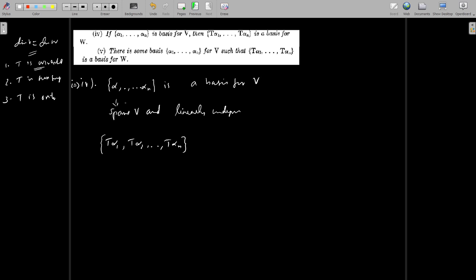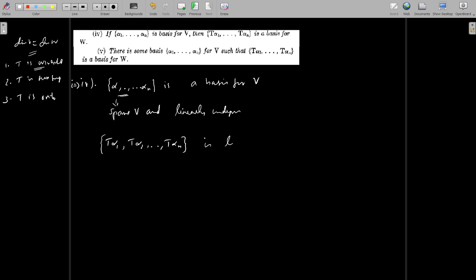Then in the previous theorem we showed the characterization of the singular and non-singular transformations. Every non-singular transformation carries a linearly independent set to a linearly independent set. So once you assume T is invertible, then T is 1-1. Consequently, T is non-singular. Then T carries this linearly independent set to a linearly independent set.